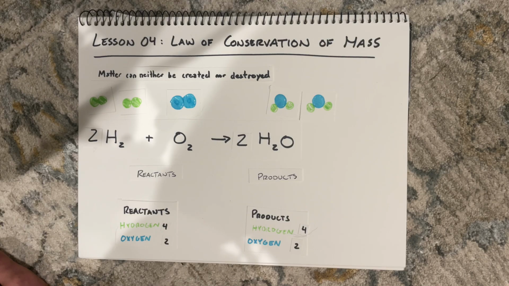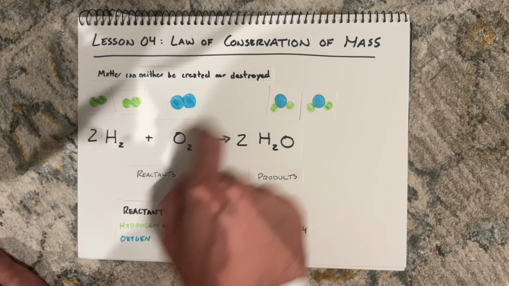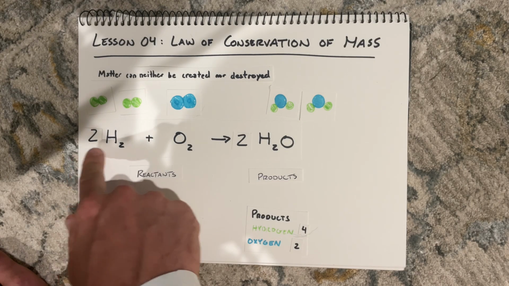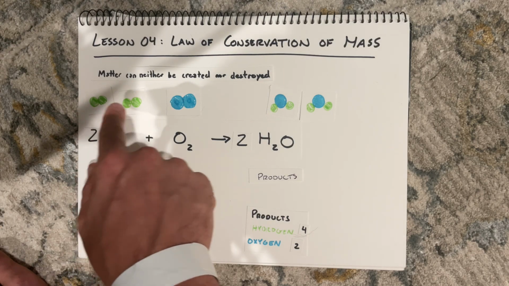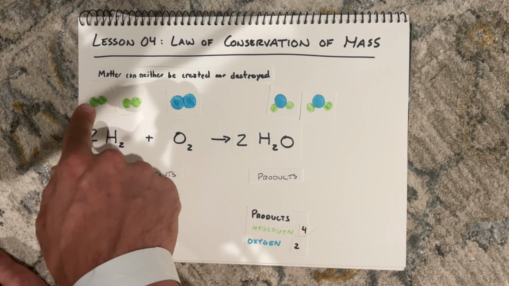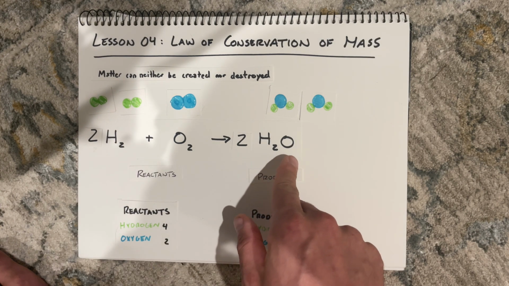All right, so did we do it? Did we actually make this equation work where matter wasn't created or destroyed? Let's take a look. I have 2 hydrogen molecules, each with 2 hydrogen atoms in them, for a total of 1, 2, 3, 4. In my products, I have 2 water molecules.